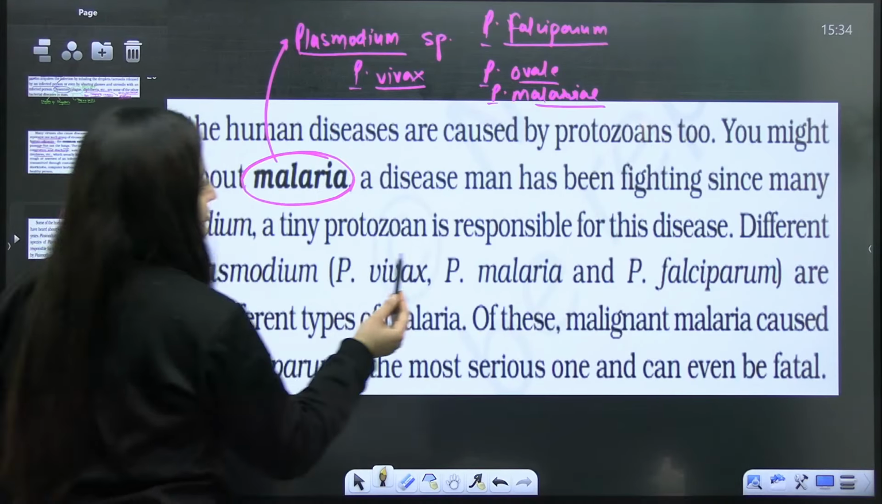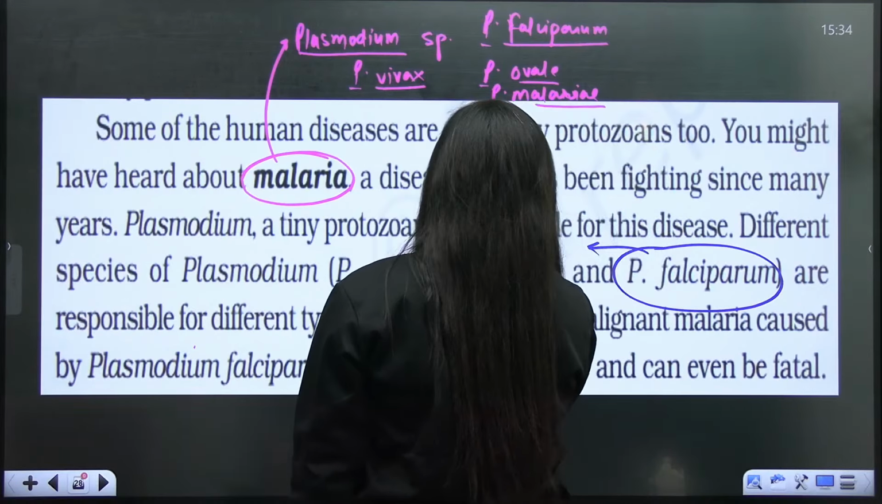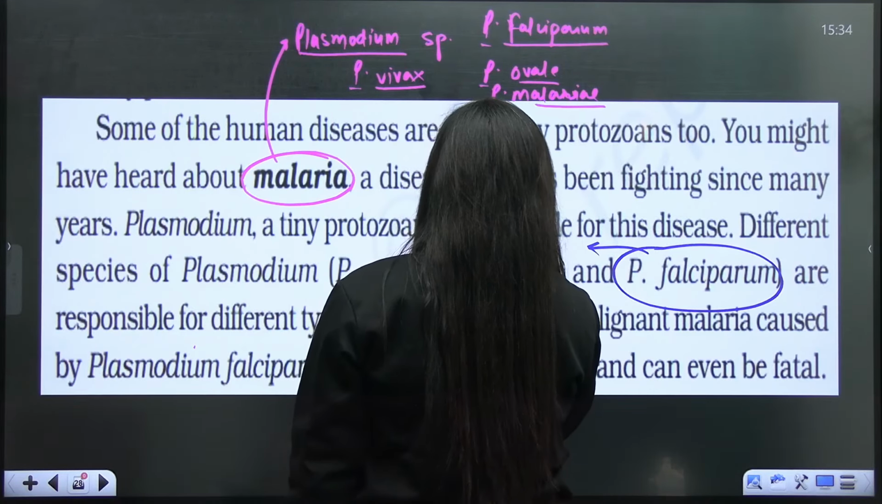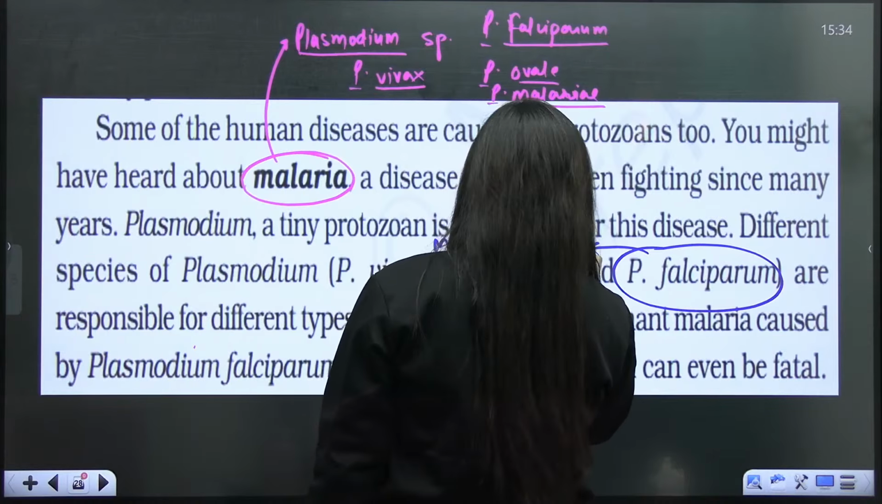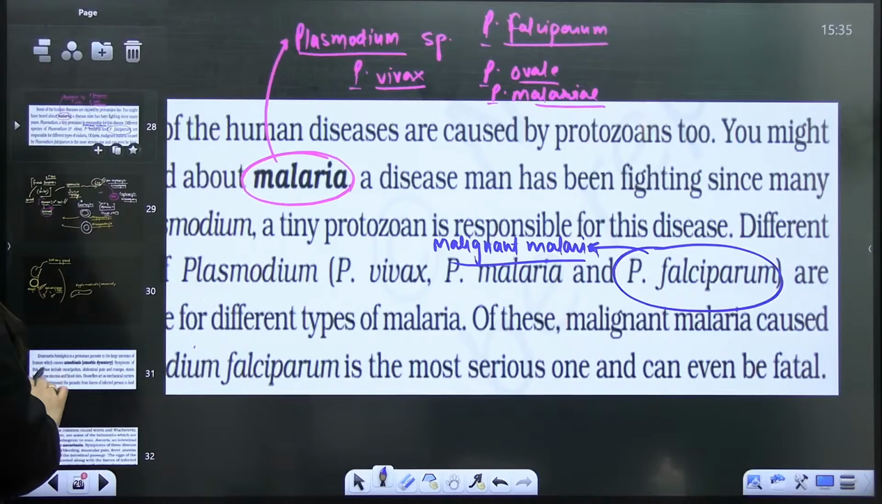So yes, it is falciparum which will cause the most dangerous type of malaria. It is also referred to as malignant malaria, and the rest I have explained everything to you here. Understood? Chaliye, let's move to the next part.